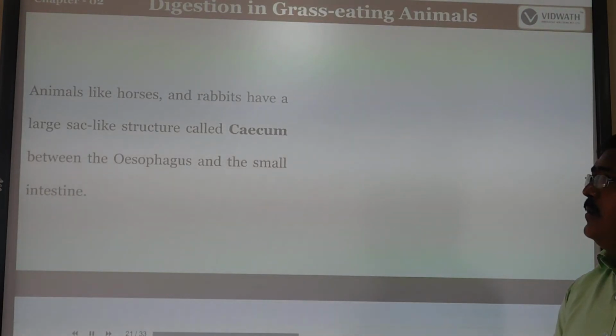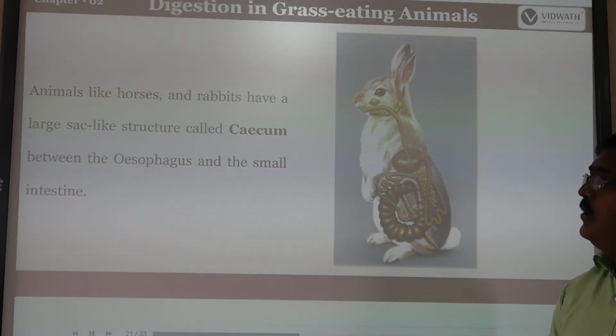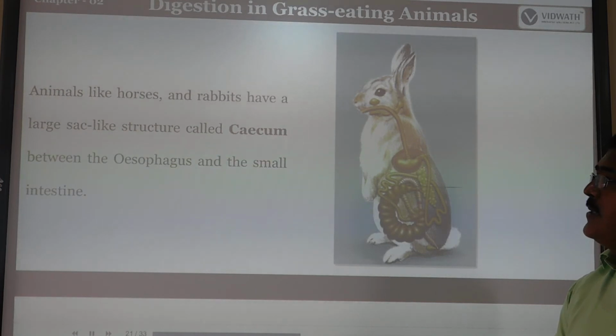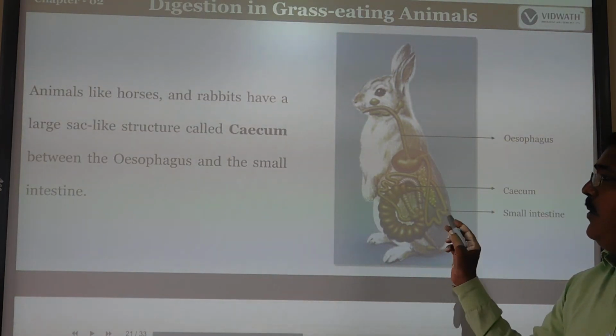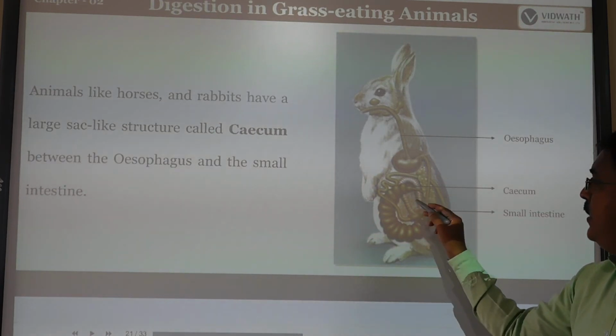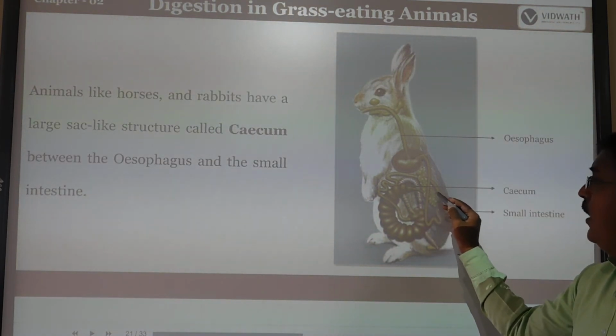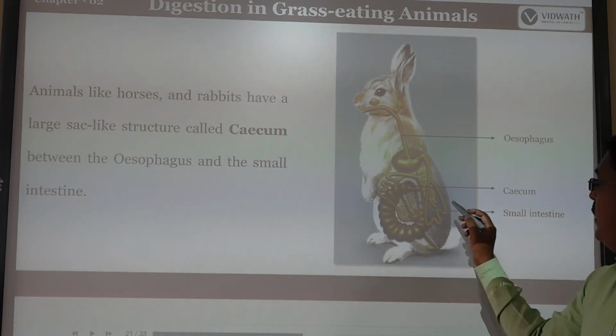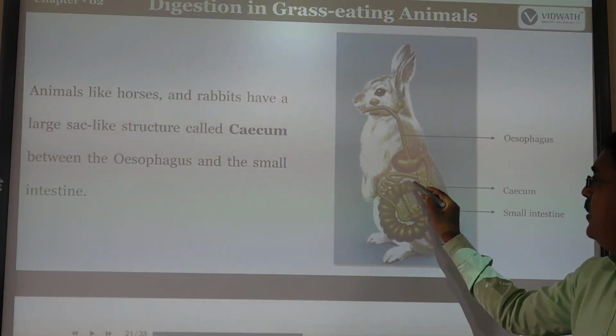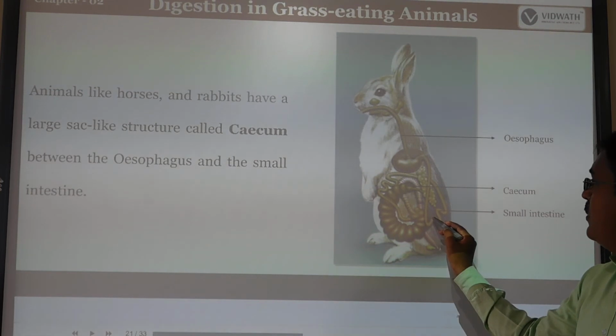Animals like horses and rabbits have a large sac-like structure called the cecum. The cow has a rumen region, but the horse or rabbit has a sac-like structure. This sac-like structure is called the cecum. It lies between the esophagus and small intestine. So between the small intestine and esophagus region we can see the cecum. This is the esophagus, and this is the small intestine.